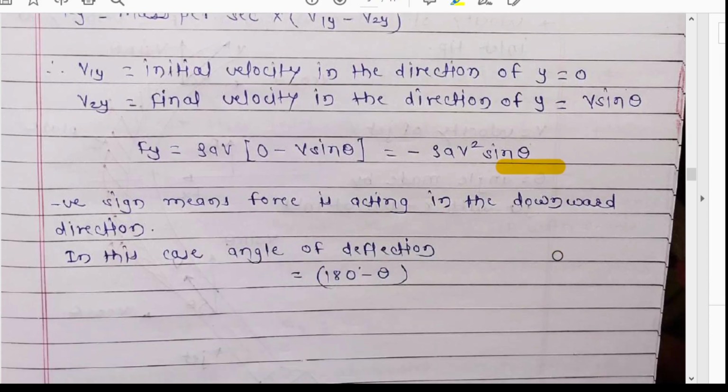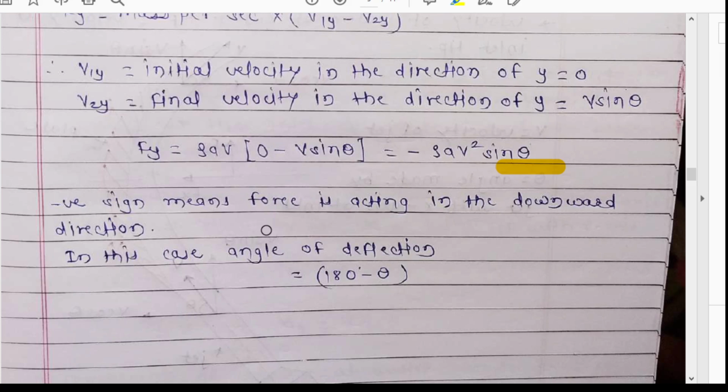Here I have explained the negative sign. In the usual manner, we apply a negative sign to the force when the direction of force is opposite to x or opposite to y. Normally we assume the upward direction is positive and the rightward direction is positive.